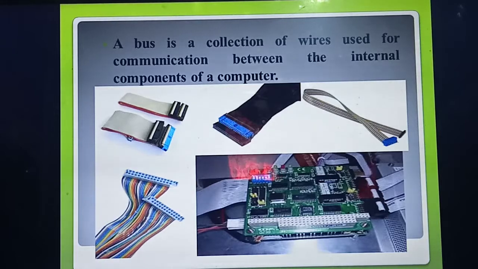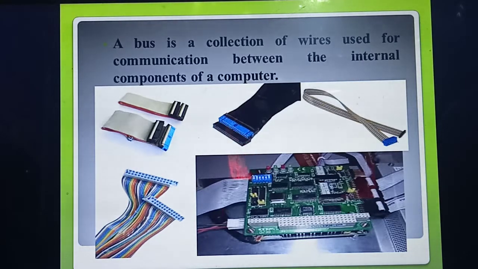Understood? See this picture. These are all examples of a bus. The first picture is also a bus. Those are some cables. See the width of that cable. Each and every cable has a separate task or separate work. The first cable may be used to connect a printer or something inside the CPU. See that big diagram I have shown, the motherboard. That is the motherboard of your computer.